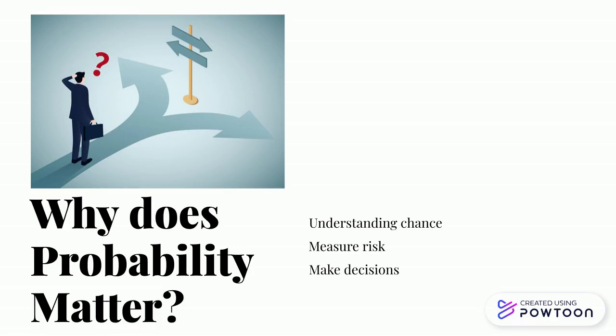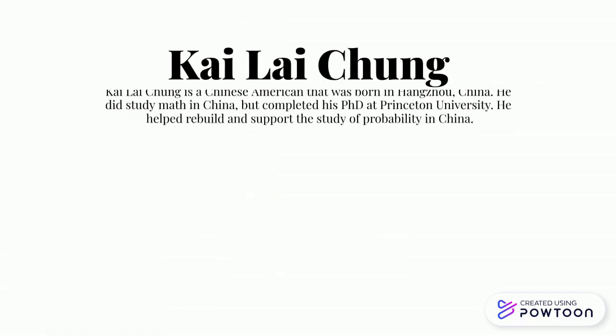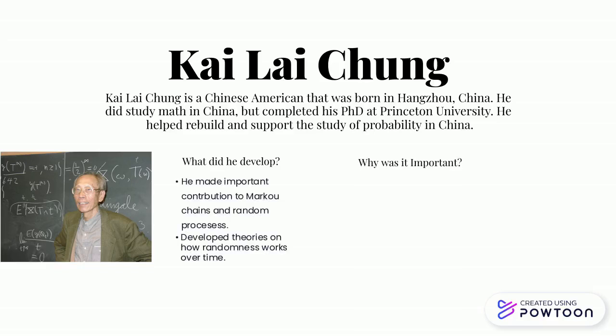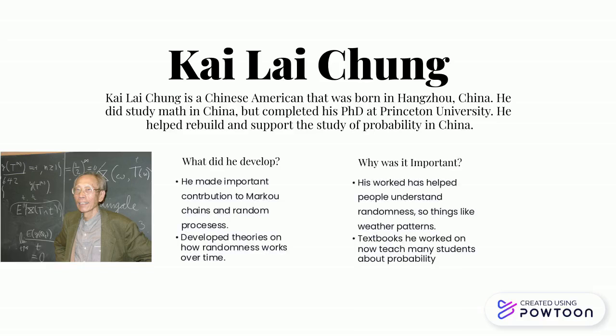given to us. Some important people in probability include Kai-Ling Chung, who is a Chinese American that helped make contributions to Markov chains and random processes. He's a big reason why we're able to understand random events like weather patterns. So he helps us understand randomness and how it works over time.